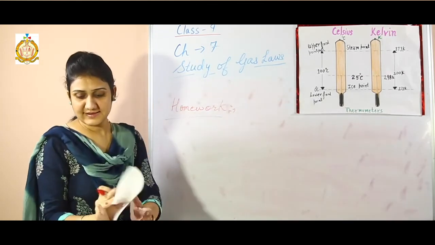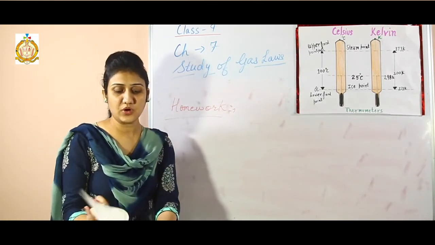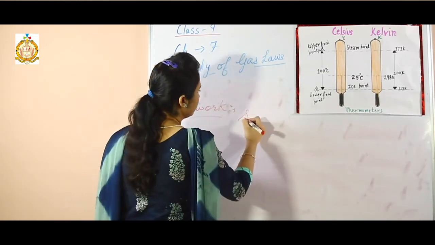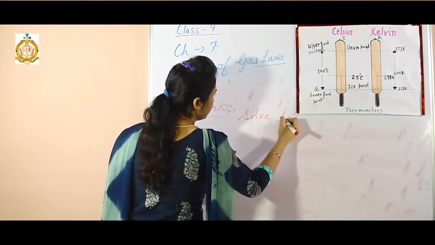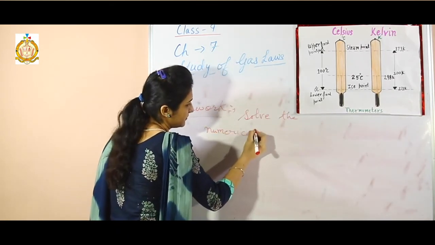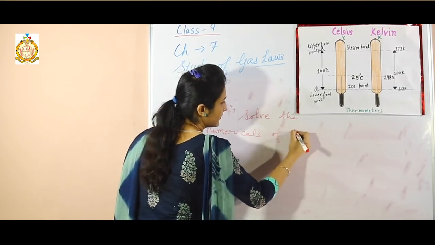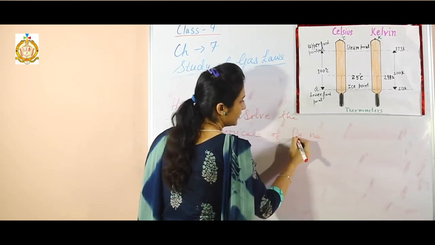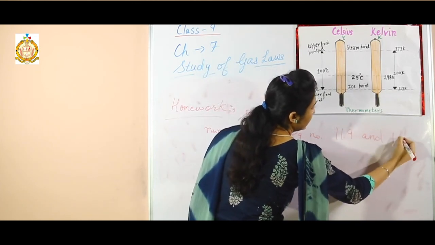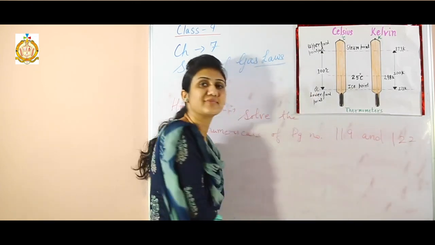Solve the numericals related to Boyle's and Charles' law given on page numbers 119 and 122. Thank you.